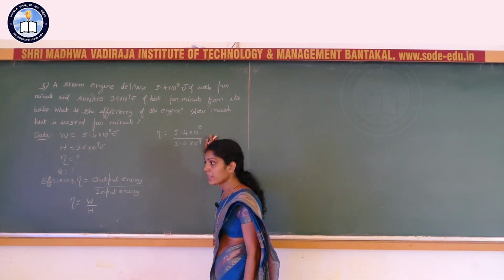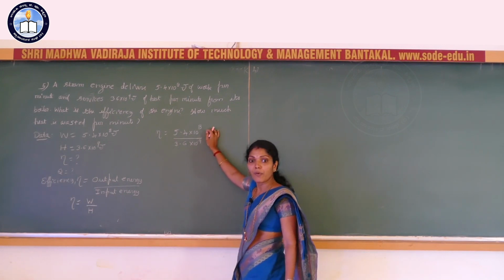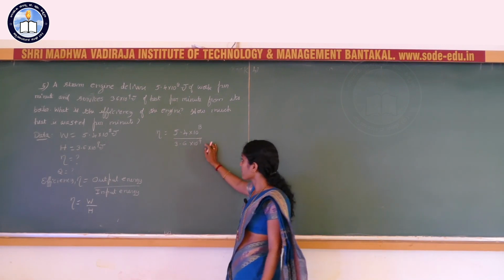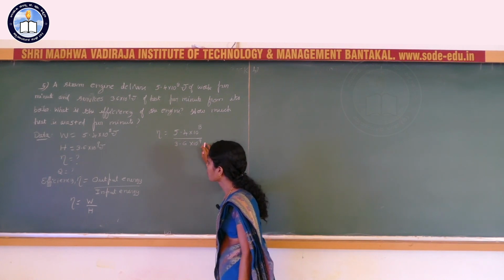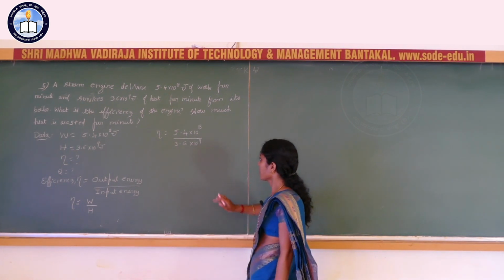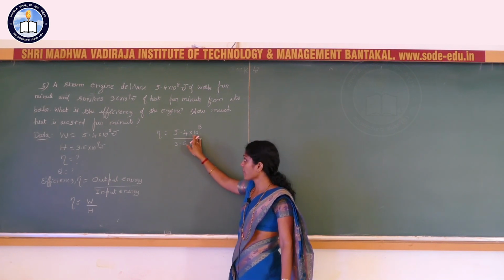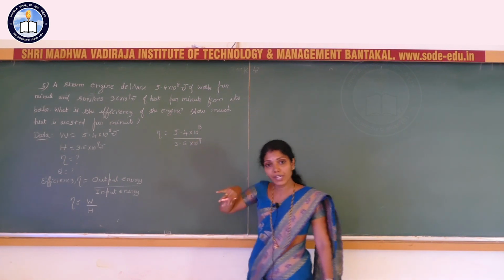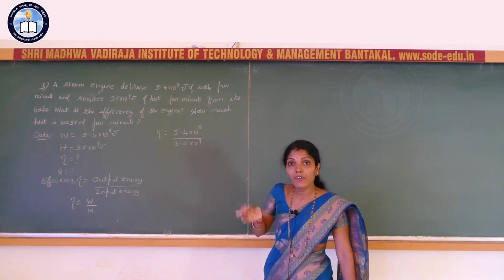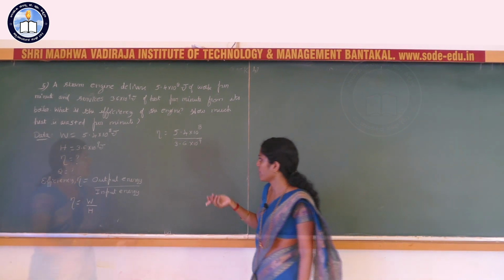So using a simple calculator, the power is 10 to the power of 8 and in the denominator 10 to the power of 9. Here you have to make the same power. Either you can write in terms of 10 to the power of 8 or you can write in terms of 10 to the power of 9.